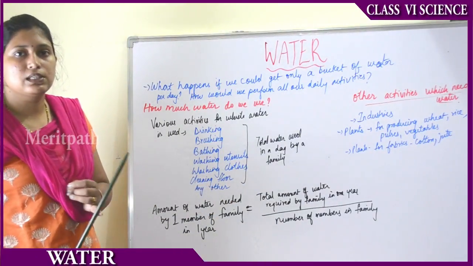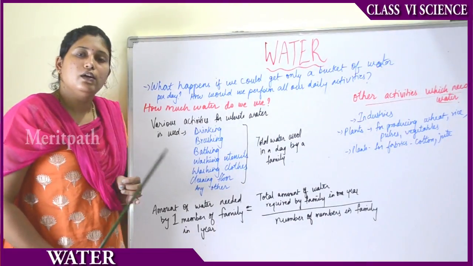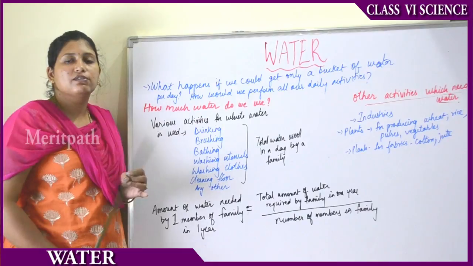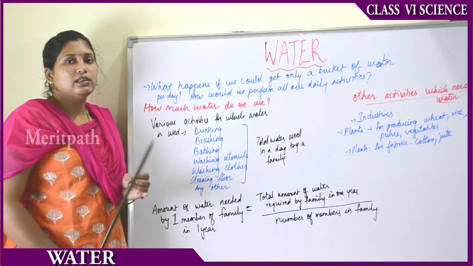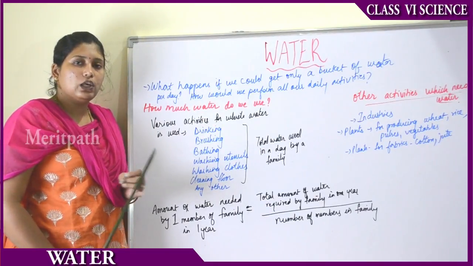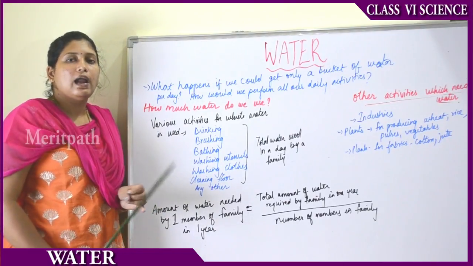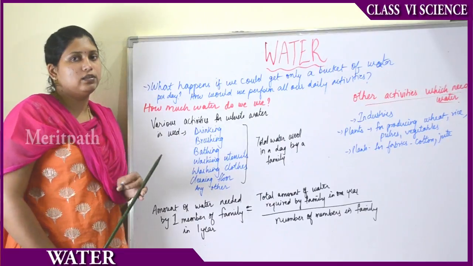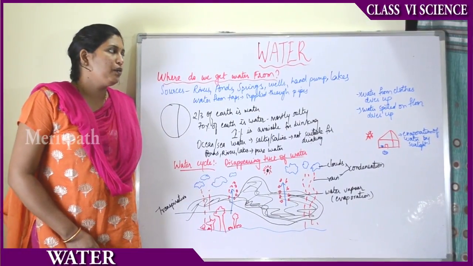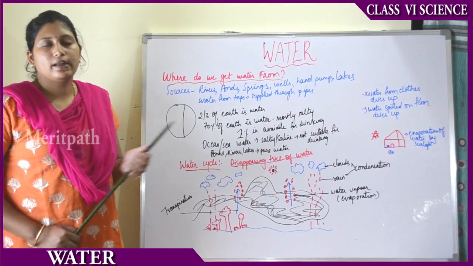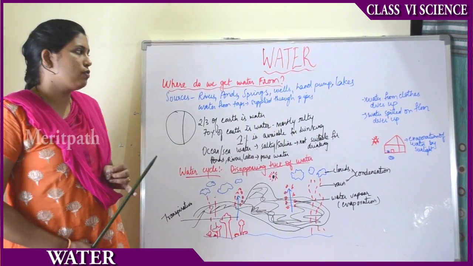In the same way, if animals have to survive, they also need to drink water daily, and some are aquatic animals which live exclusively in the water. They cannot survive on land, so they also need water. Like this, water is needed for various daily activities and for various living beings on the earth. So till now we have understood the various things for which we use water.